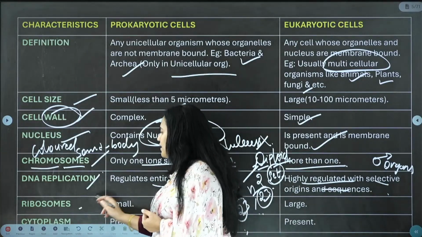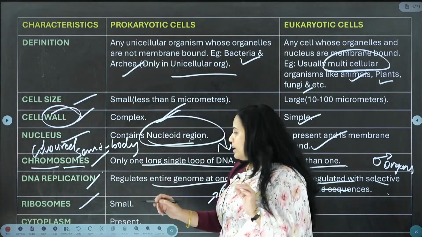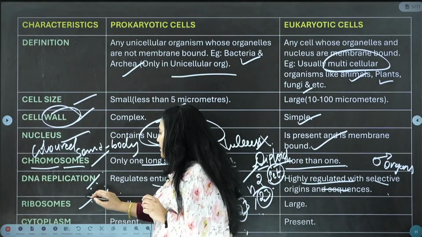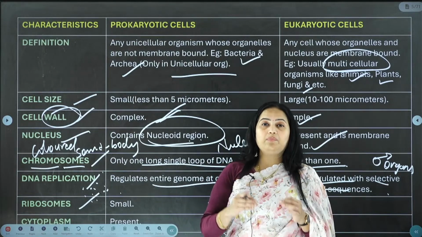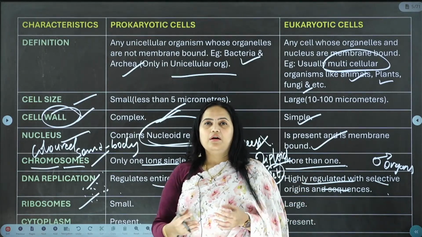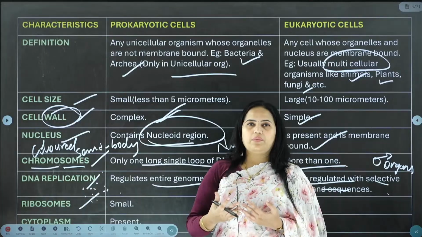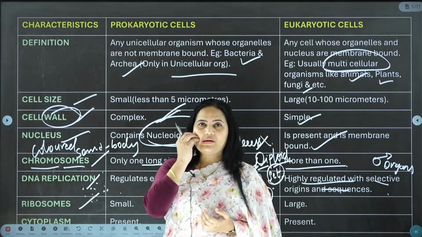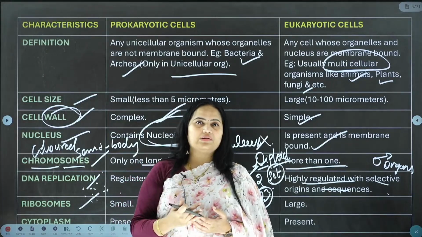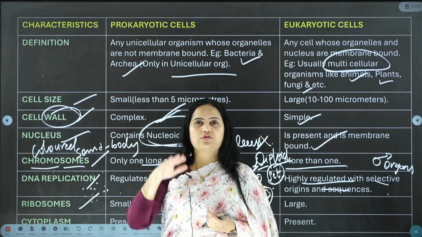And next we see the ribosomes. Ribosomes are dot like structures which are present inside the cell, and they are very useful because they help in protein synthesis. Why are we constantly talking about protein synthesis? Because your skin consists of a protein called collagen. As you age, this collagen decreases.